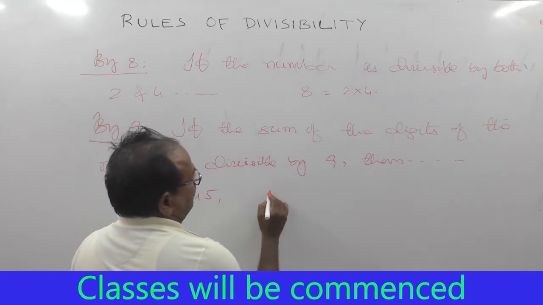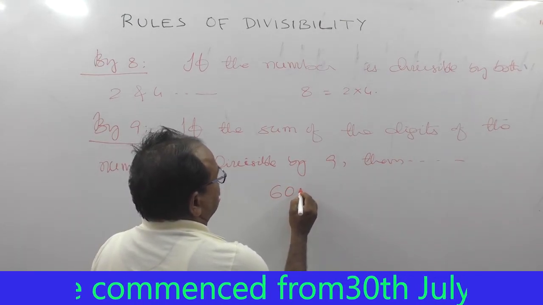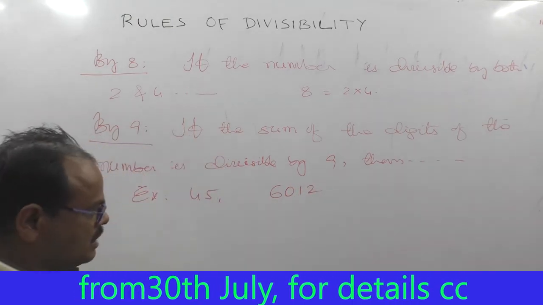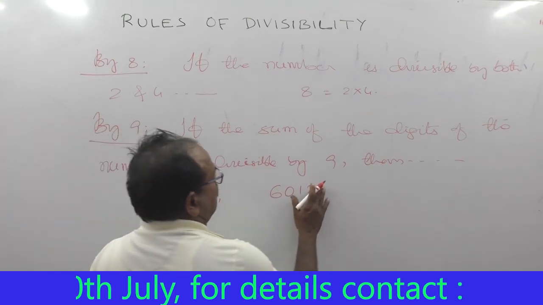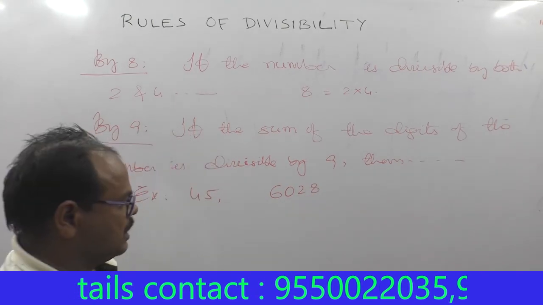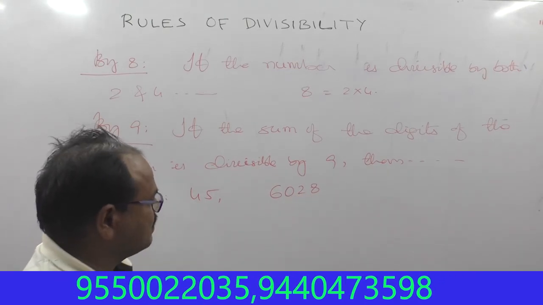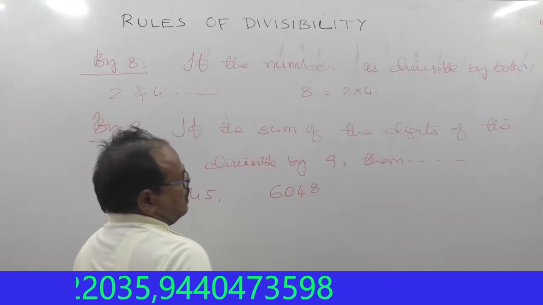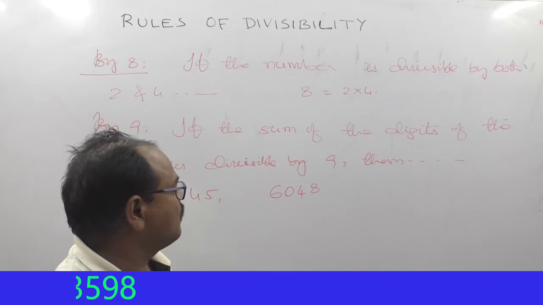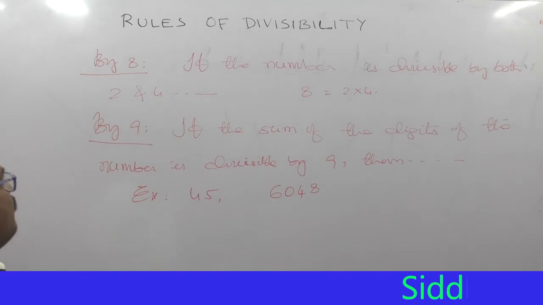Second example. Then 6,112, that is 6,000 and so on. 6 plus 2 plus 8, 6 plus 2 is 8, 8 plus 8 is 16. That's not it. Let us take 6 plus 4 is 10, 10 plus 8 is 18. 18 is a multiple of 9. Therefore, the whole number is divisible by 9. That's all. Then divisibility by 10.